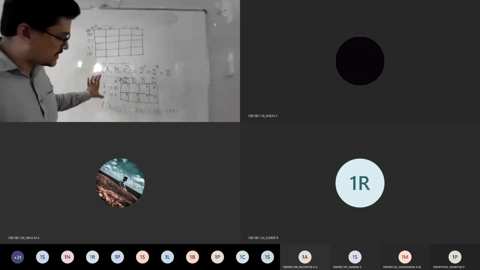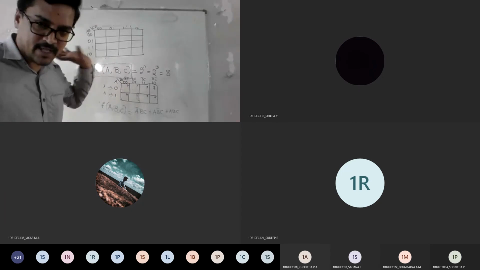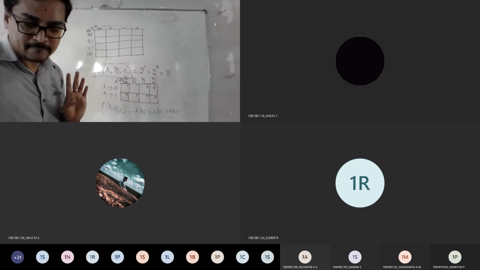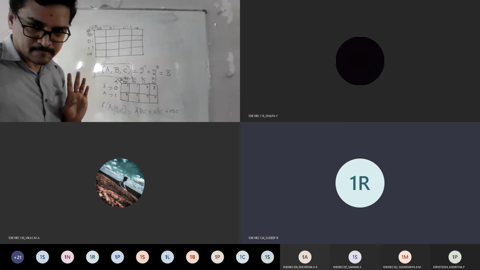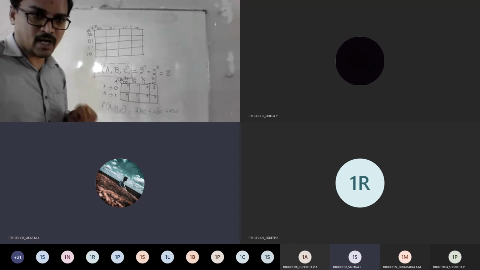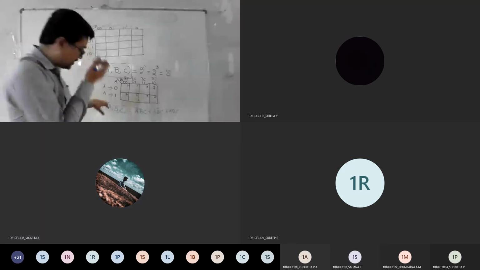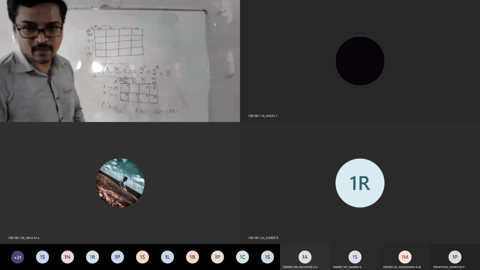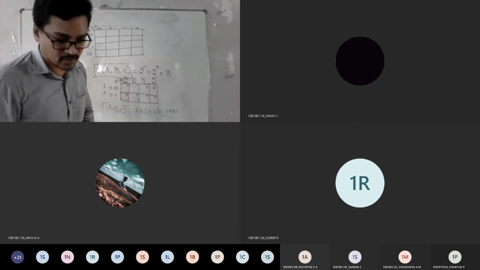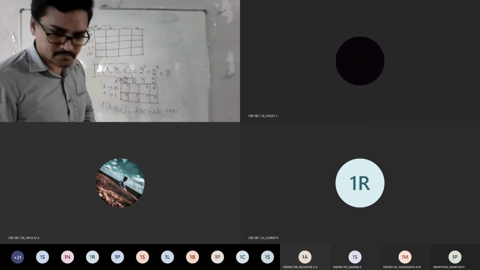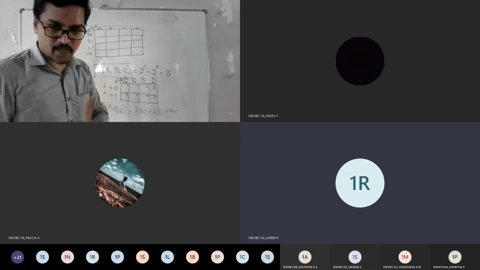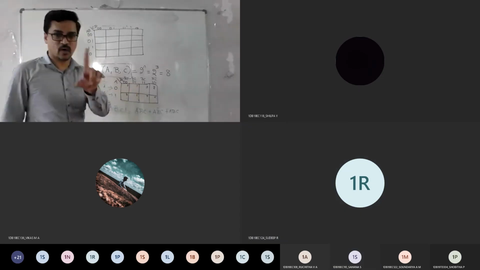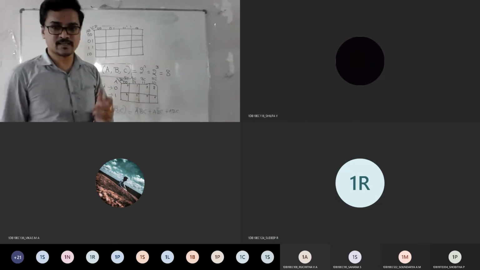I just represented the binary terms in terms of my Boolean expression. Till here it's fine. Now listen carefully. The question, as you already told, is in SOP form. So we know SOP means output logical 1. So now what you should do is fill this table with ones. How to fill with ones?